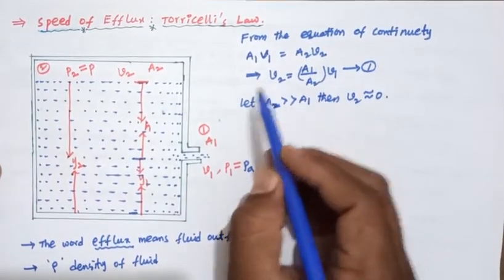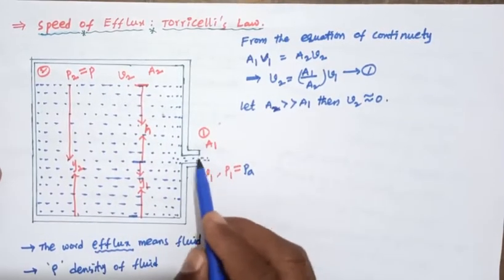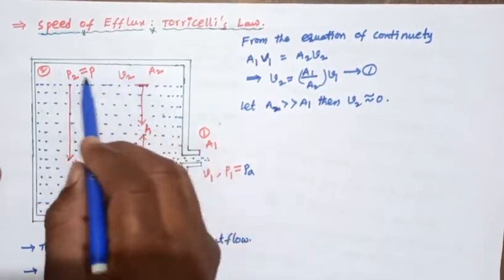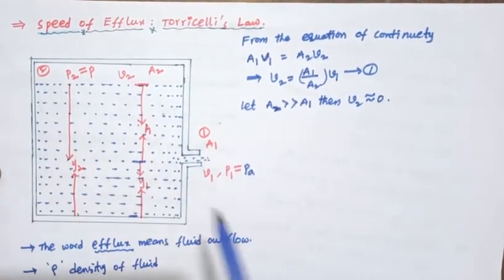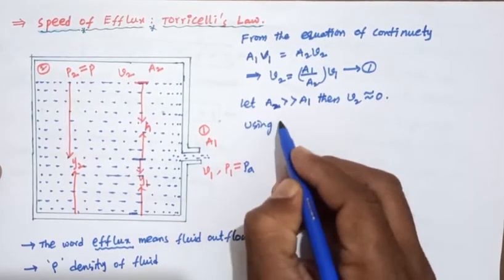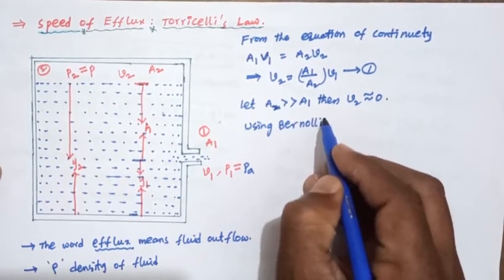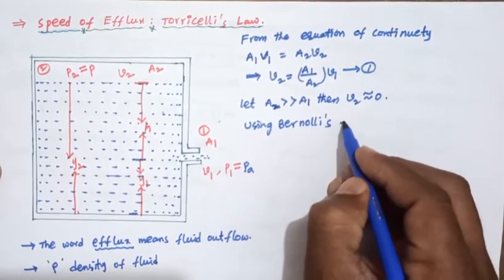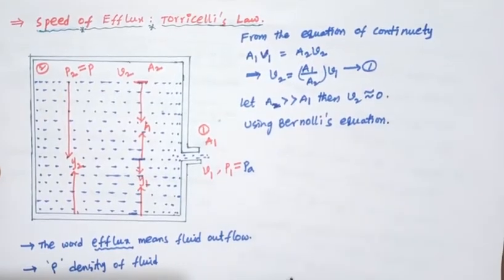At region 1 and region 2, we can use Bernoulli's principle.